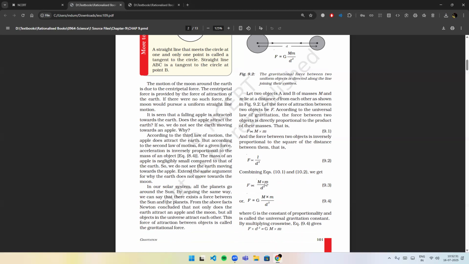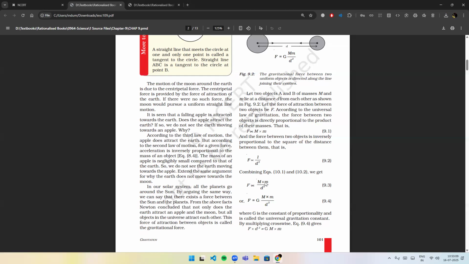It is seen that a falling apple is attracted towards the earth. Does the apple attract the earth? If so, we do not see the earth moving towards an apple. Why? According to the third law of motion, the apple does attract the earth, but according to the second law of motion, for a given force, acceleration is inversely proportional to the mass of an object. The mass of an apple is negligibly small compared to that of the earth. So we do not see the earth moving towards the apple. Extend the same argument for why the earth does not move towards the moon.